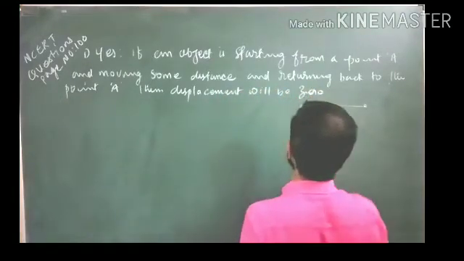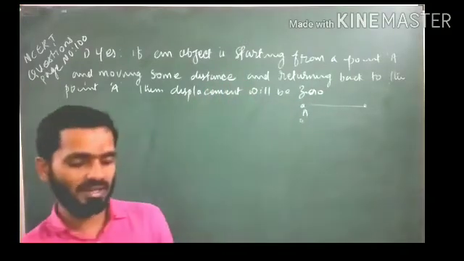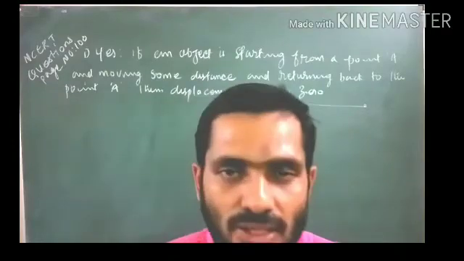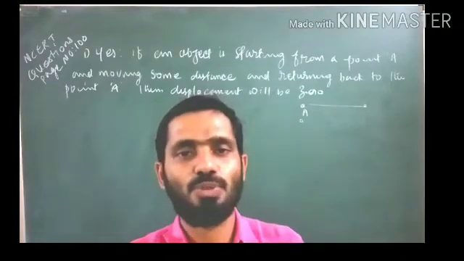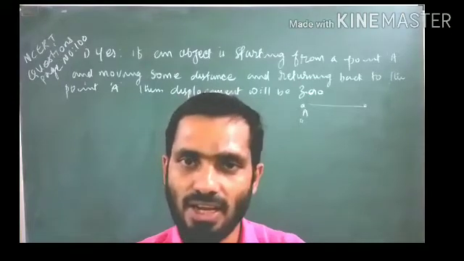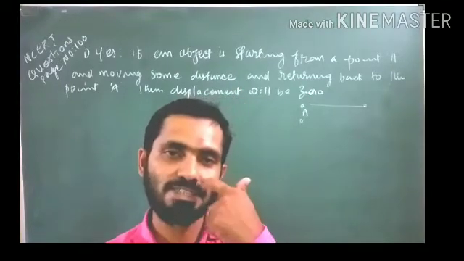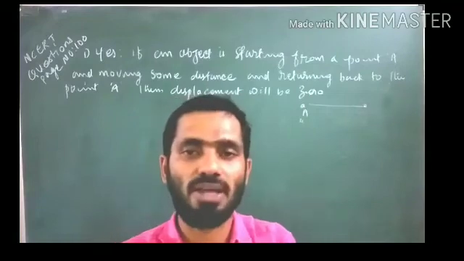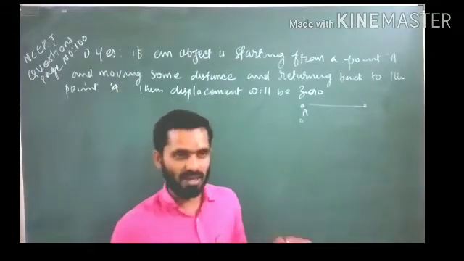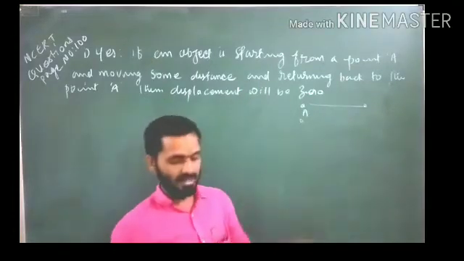So here the object has moved some distance, but it has returned back to its original starting point. So the displacement will be zero, but there will be some distance. Distance is the complete path length. So distance exists, but displacement becomes zero. So in the first question, our answer is yes, and this is the example.